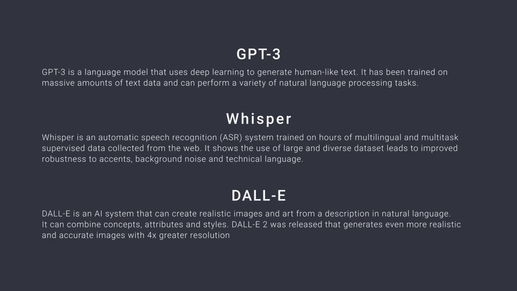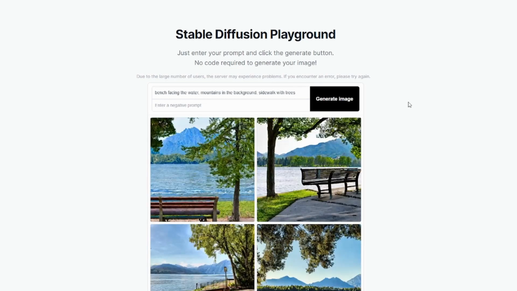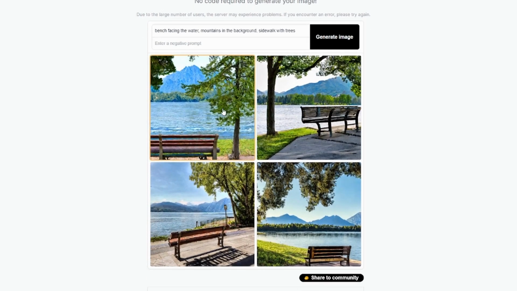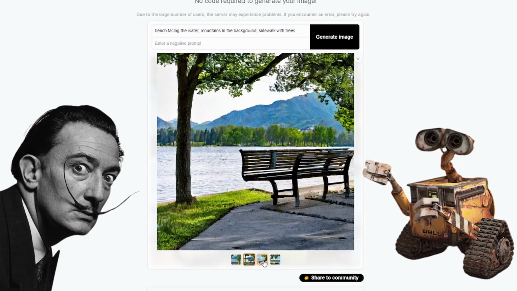Whisper is designed to convert spoken language into text, and DALL-E is another language model that's capable of generating high-quality images based on text descriptions. Because DALL-E isn't actually free, I'll include a link in the description to an alternative called Stable Diffusion. It's actually pretty fun to see what kind of images get generated based on your own text descriptions. Fun fact, the name DALL-E was actually inspired by Pixar character WALL-E and Salvador Dalí, a famous Spanish artist.